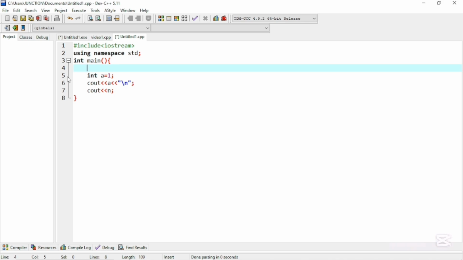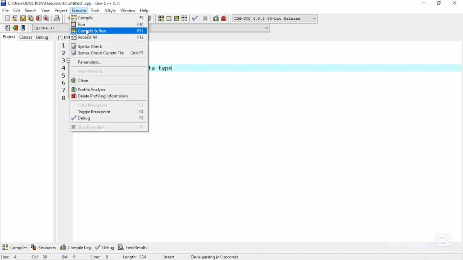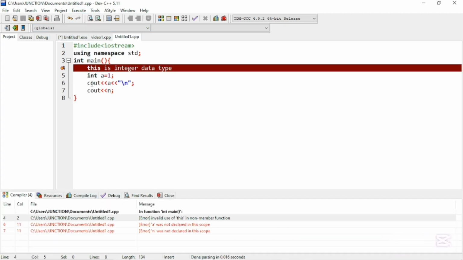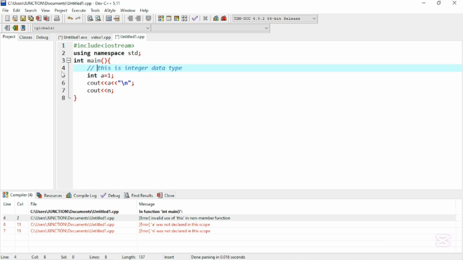I will tell you how to comment on a single line. For example, if I want to display the message, this is the integer data type. If I execute this command, it will show me an error because we didn't comment it yet. It caused an error in our code. If I use the double slash, it is a single line comment. It only comments a single line at a time.